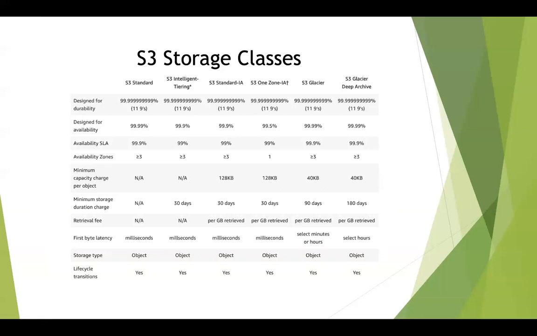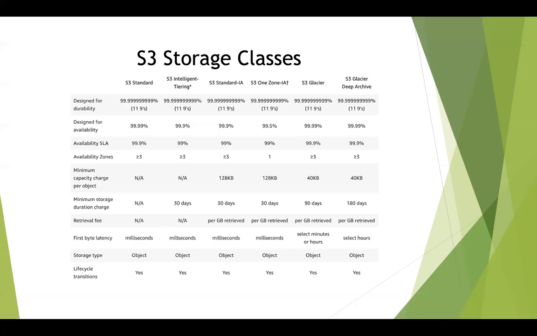And you can also see some of the other features over here. All of these storage types are object storage; none of these are block-based storage. We will look at a different service called EBS, which is part of EC2, where we will be provisioning hard disks in the cloud. Those are block-based storage where we will be able to install any applications if we want to. So in S3, you will not be able to install any applications. You will only be able to store flat files or static files or object files.